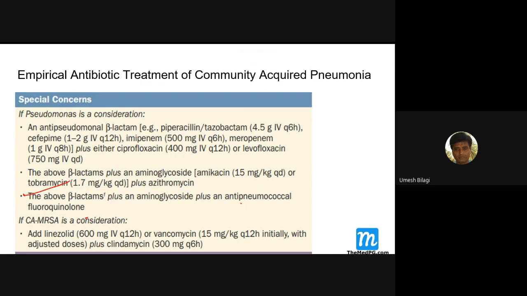All the three can also be added if you want to become more aggressive: beta lactams, aminoglycosides, anti-pneumococcal fluoroquinolones. All the three also you can give. That is okay. Now we'll come to MRSA.